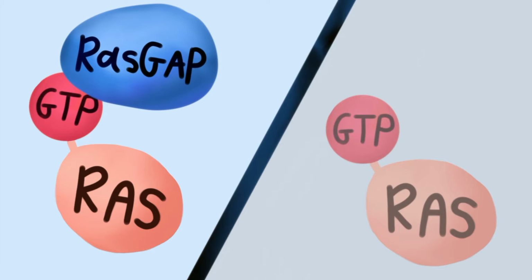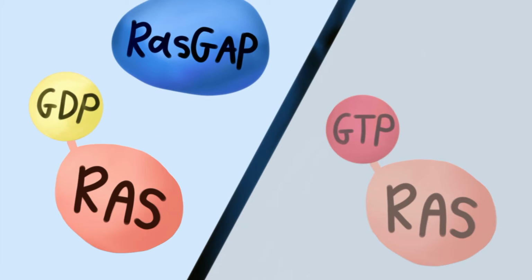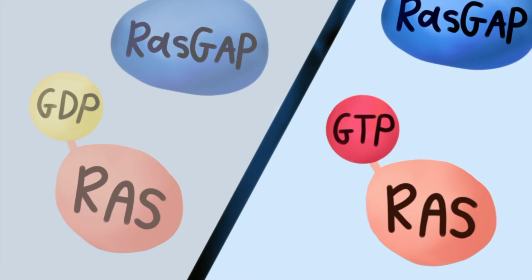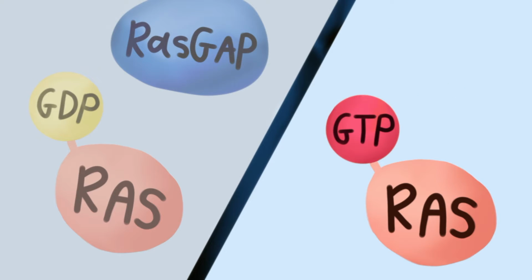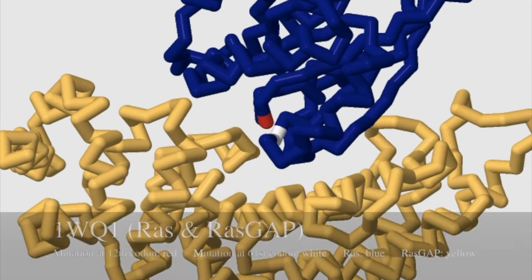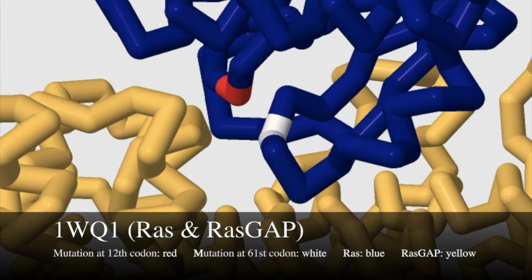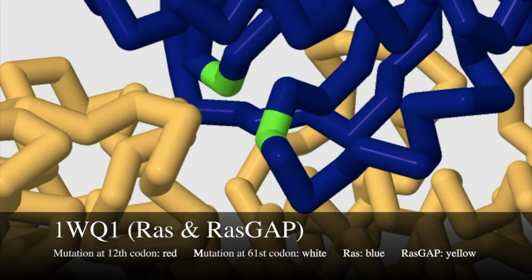Normally, RAS is stopped when RAS gap hydrolyzes GTP to GDP, inactivating RAS. However, a mutation in RAS prevents RAS gap from inactivating RAS, so RAS is constantly in an on state. Common point mutations in RAS responsible for this are at the 12th codon, which is a glycine to valine substitution, and at the 61st codon.